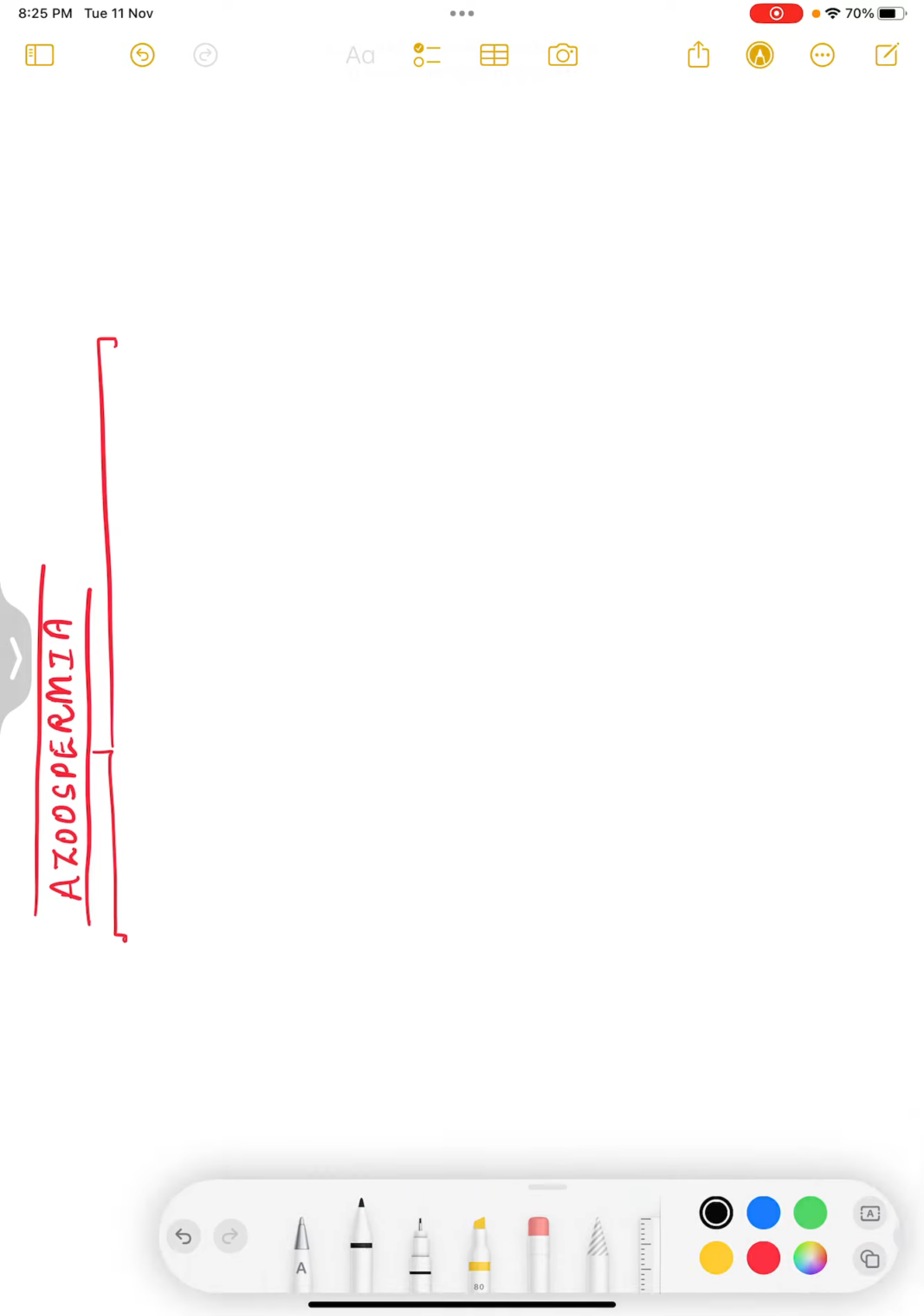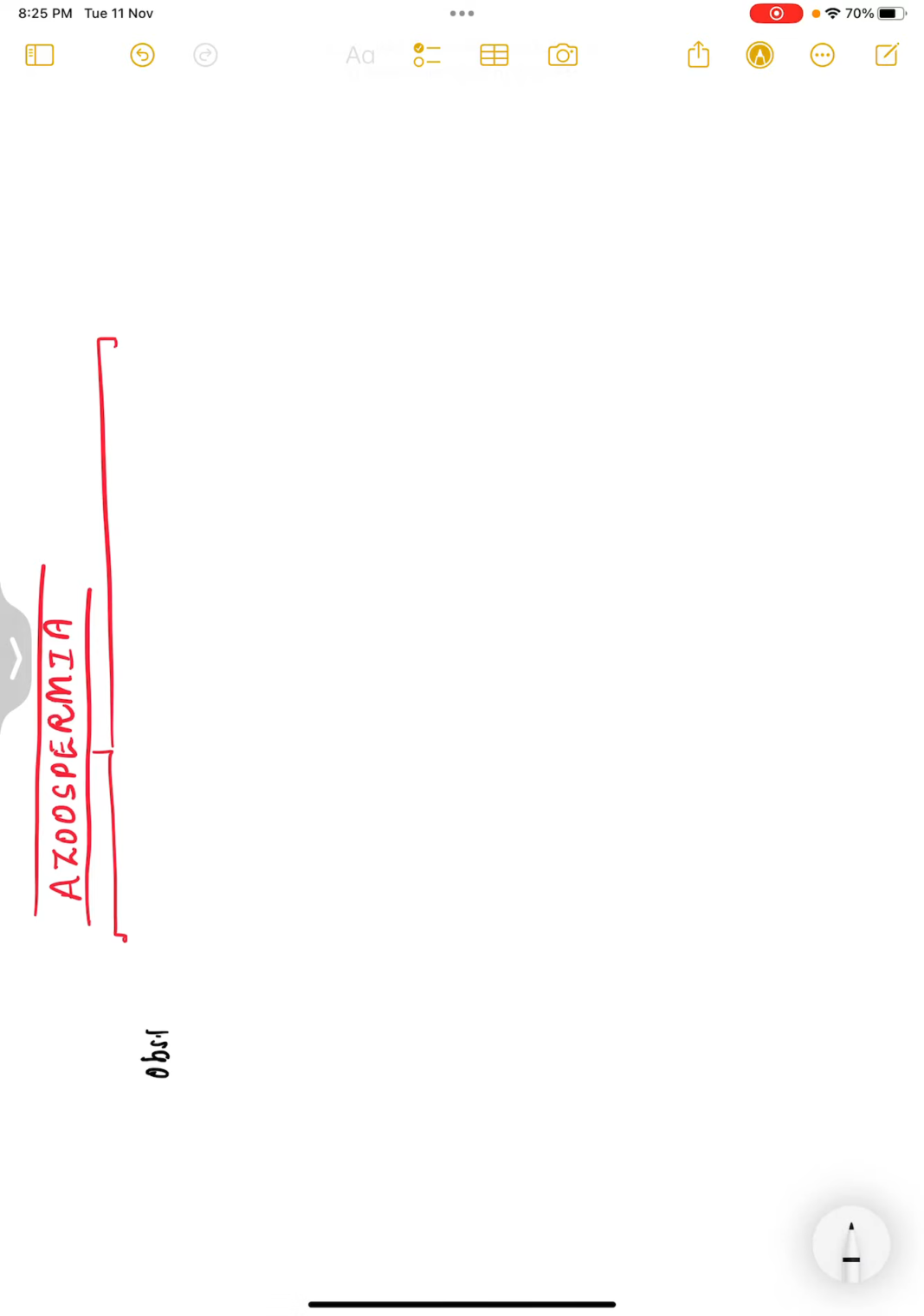See, Azoospermia means absence of sperm in the semen sample. So this can be of two types, which can be obstructive or non-obstructive. So let us study how to evaluate a case of obstructive or non-obstructive.